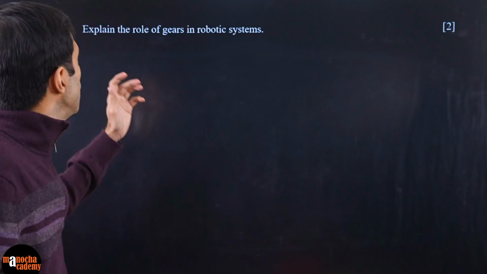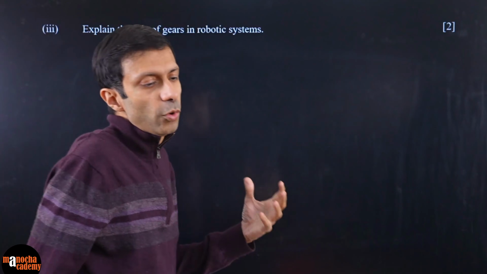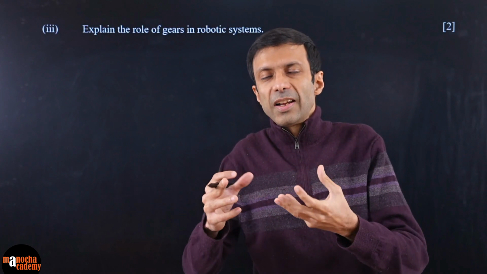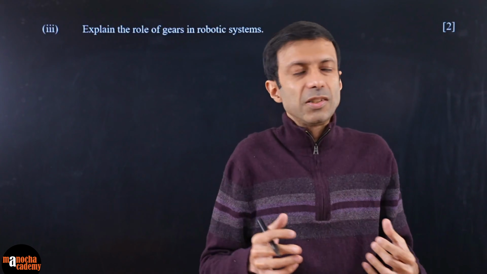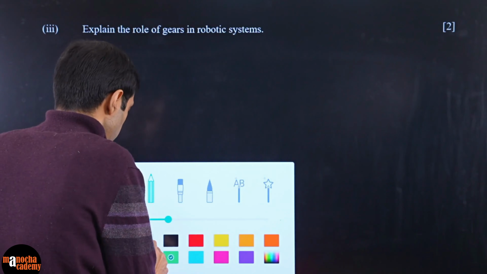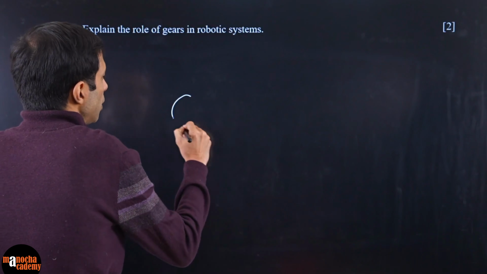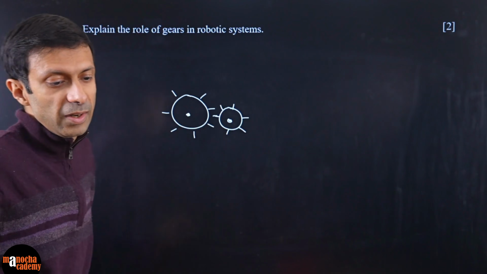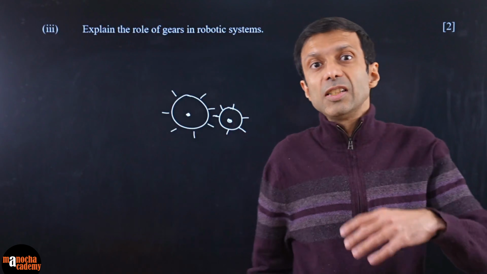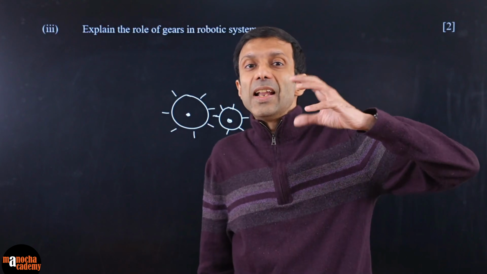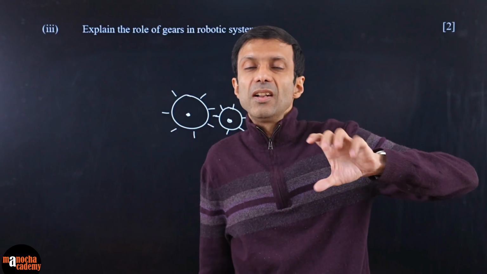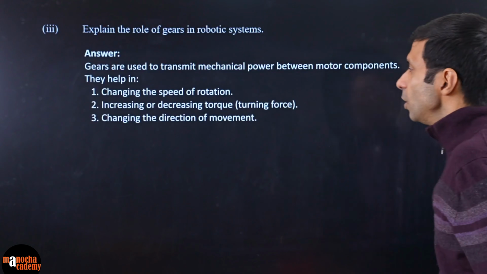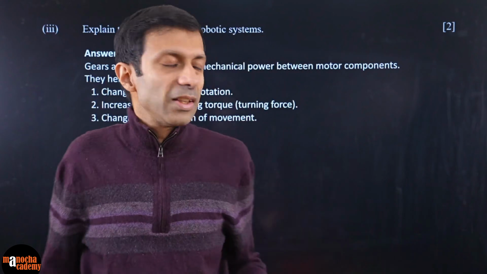Here's the next question. Explain the role of gears in robotic systems. So what are gears? You have seen that a car has gears. So gears in physics or in robots, you know what we are talking about. Stuff like this, these are basically your gears. They can help to change the speed of rotation, or they can help to change the torque, the moment of force. So all these gears can be used in your robotic system, just like gears in cars.